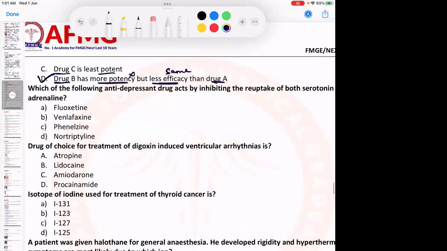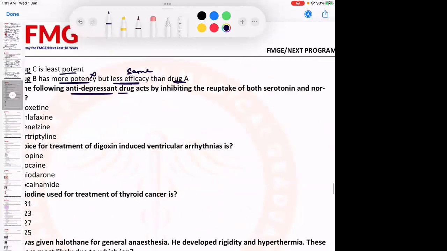Which of the following antidepressant drugs acts by inhibiting the reuptake of both serotonin and norepinephrine? This is the same one, venlafaxine.